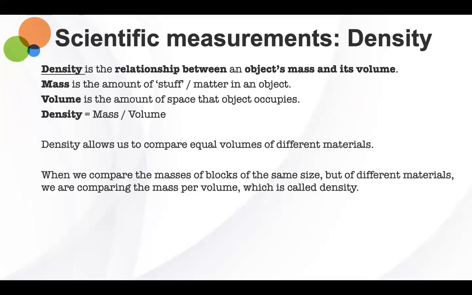All right. So this is our formula. Density is equal to mass over volume. As you said, it is comparing those two particular quantities.